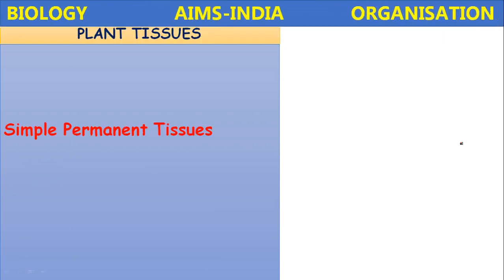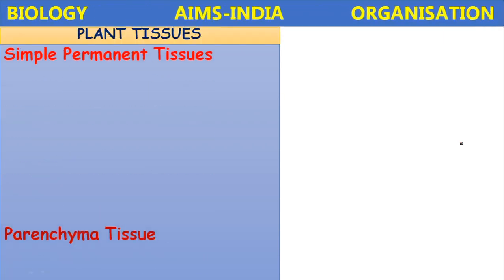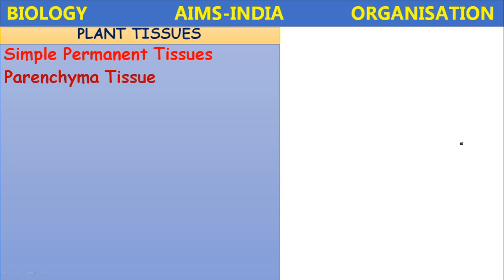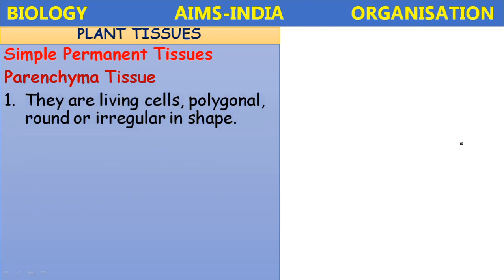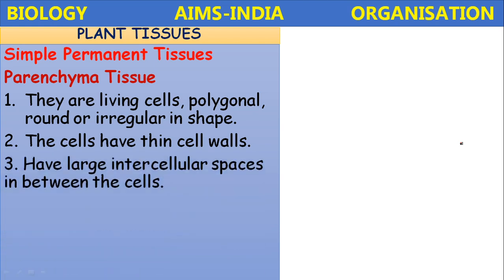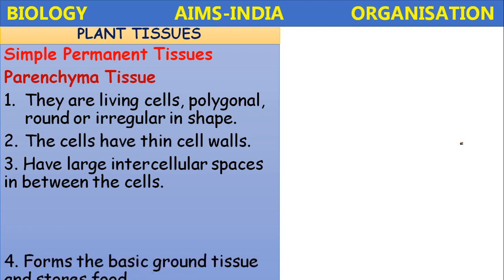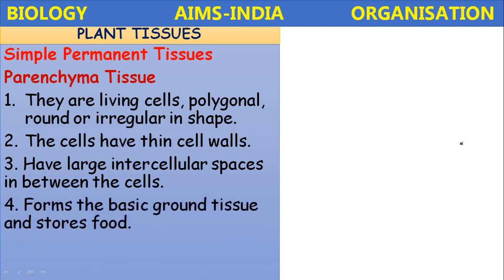Next, simple permanent tissues. Parenchyma tissue. Parenchyma tissue cells are living cells, polygonal, round or irregular in shape. The cells have thin cell walls and have large intercellular spaces in between the cells. They form the basic ground tissue and store the food.